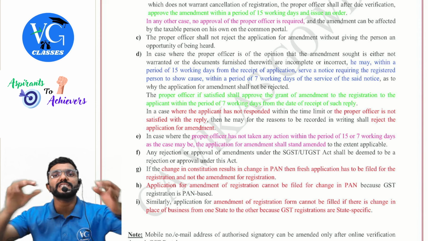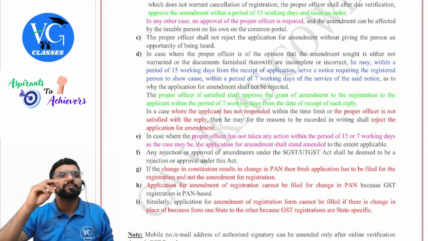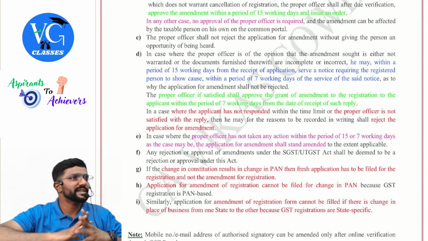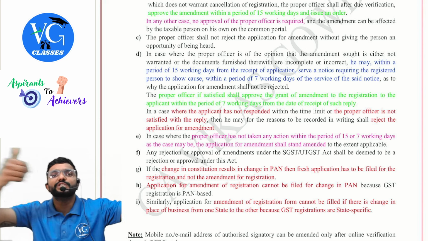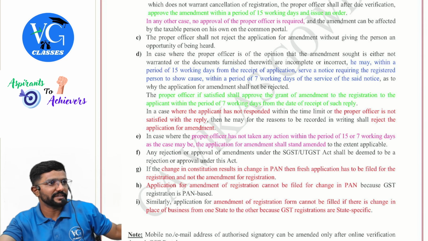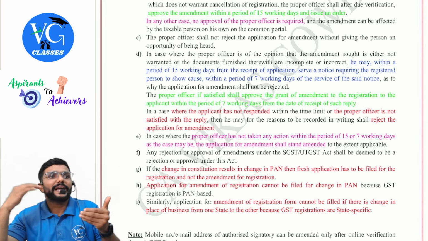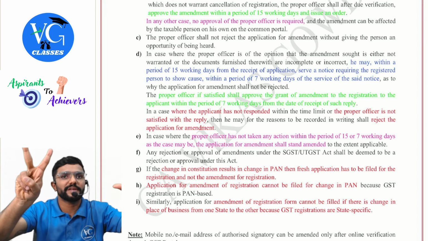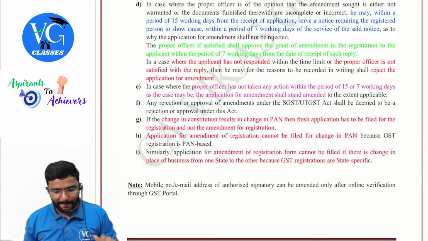I have applied for change in NAP. So the proper officer has how many days time now? 15 days. He can approve it or issue a notice. He cannot straight away reject it. Once he gives notice, I have to respond to it within 7 working days. Okay.